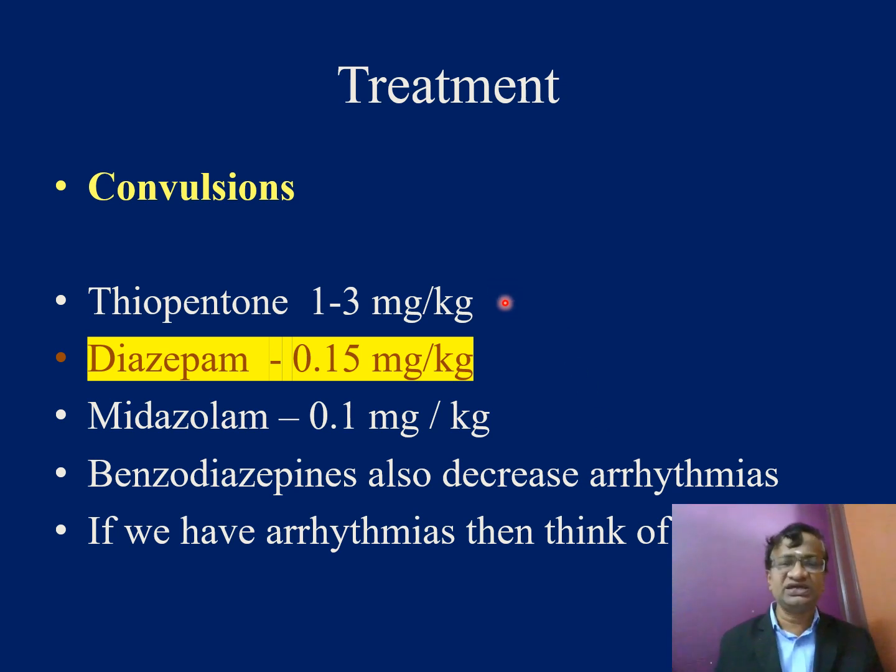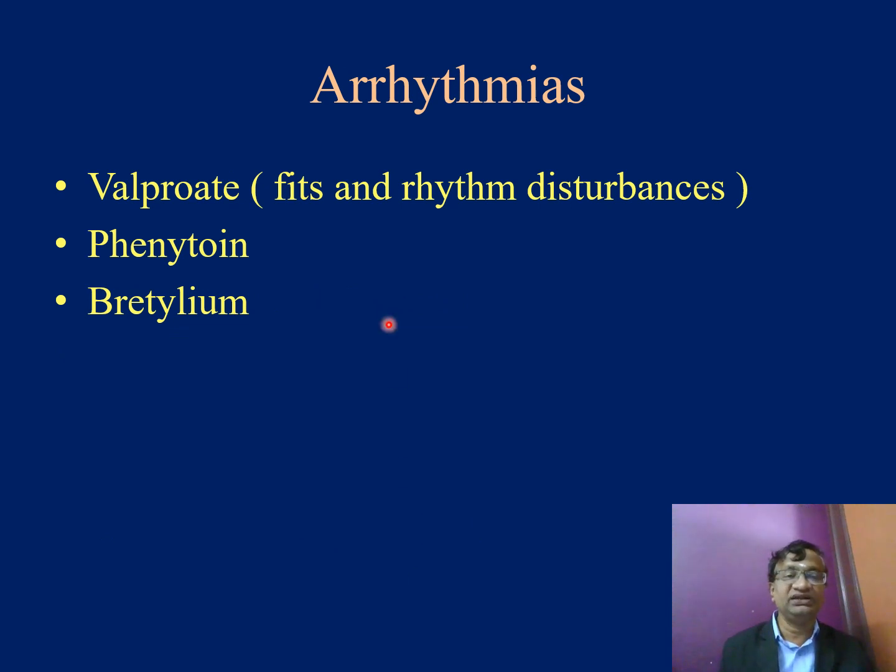Yes, the next drug is thiopentone. Benzodiazepines also decrease arrhythmias. If we have arrhythmias, then we can think of phenytoin. This phenytoin is an antiarrhythmic drug and also an anticonvulsant drug. Yes, we have got VPCs. We have got fits. Give diazepam and start phenytoin also.